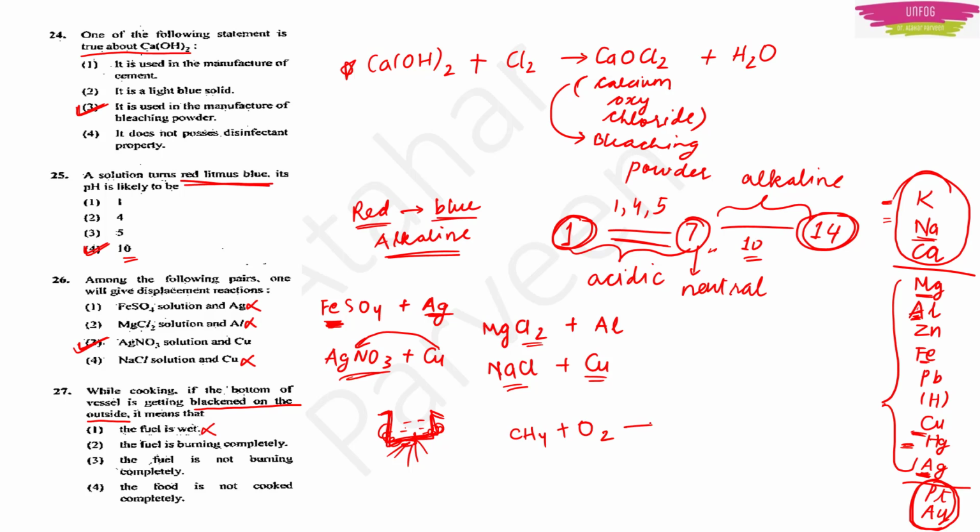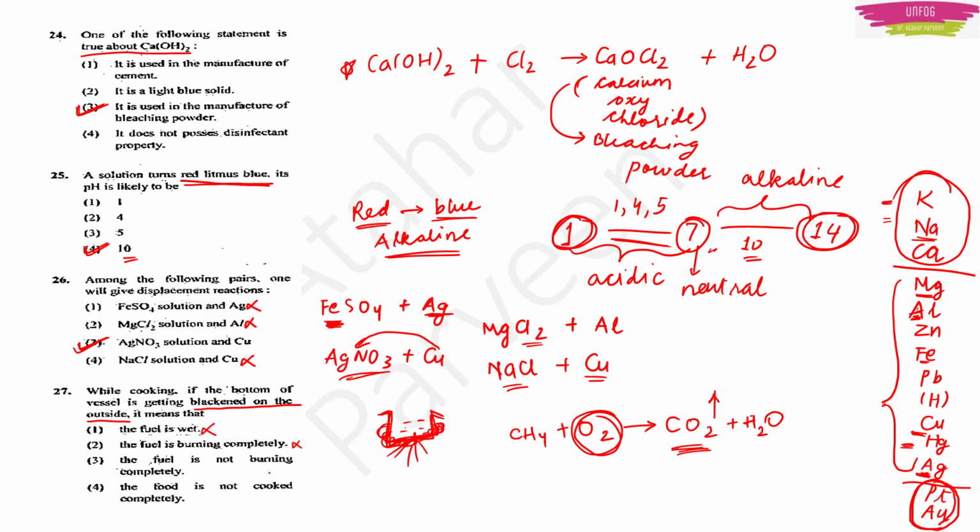After you burn, you get carbon dioxide and water. This carbon dioxide will escape if enough oxygen is present and we are burning it completely. Then carbon dioxide will form and escape into the atmosphere. So this black substance formation will not be observed. So it is the wrong option.